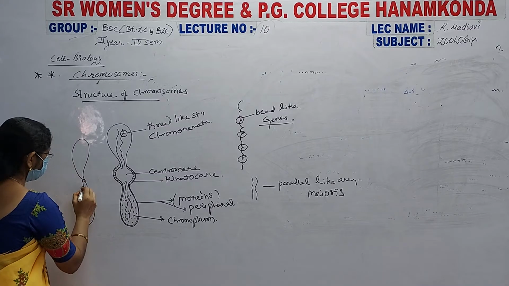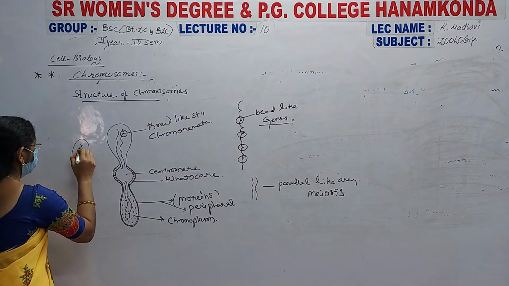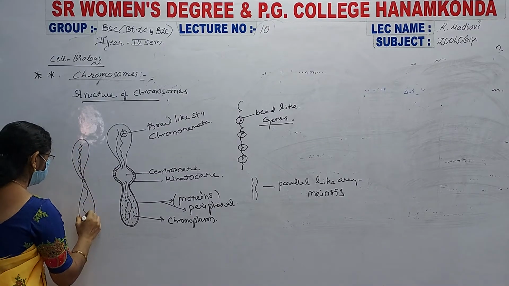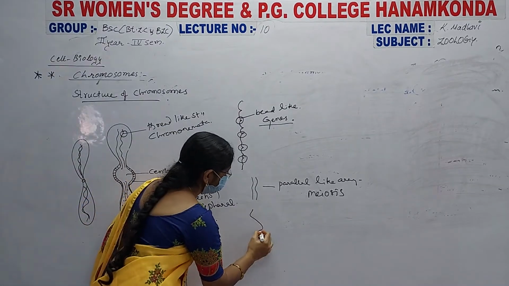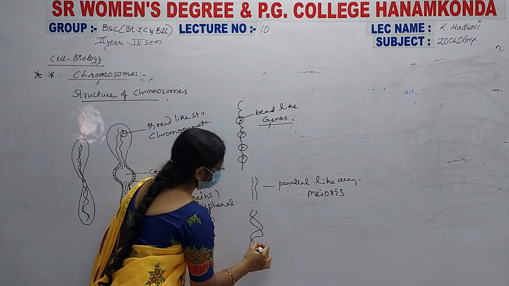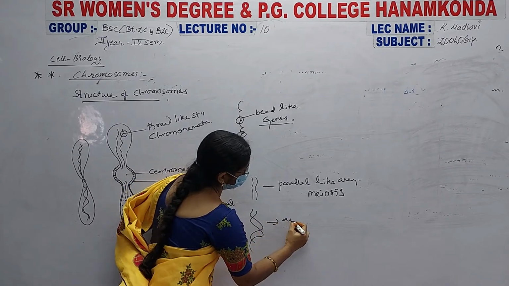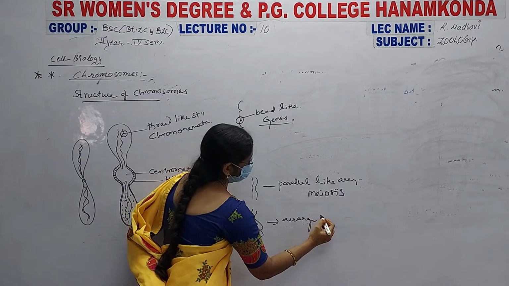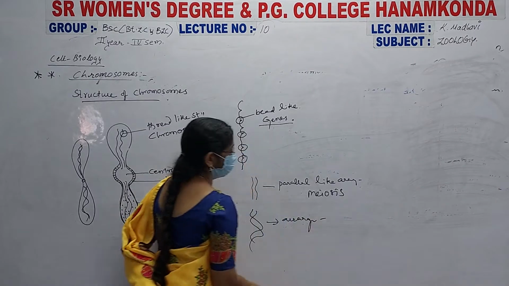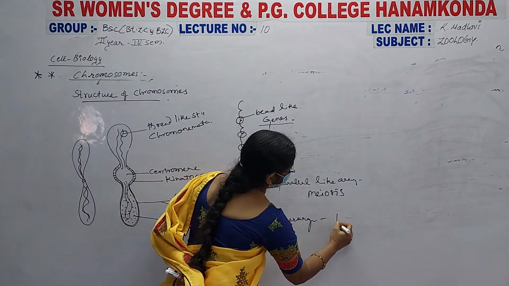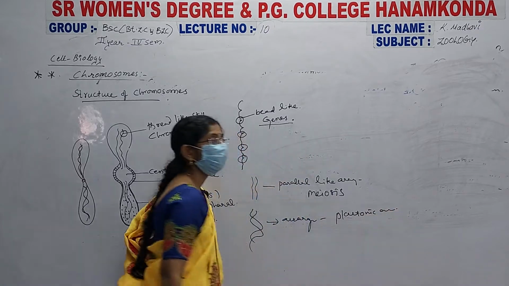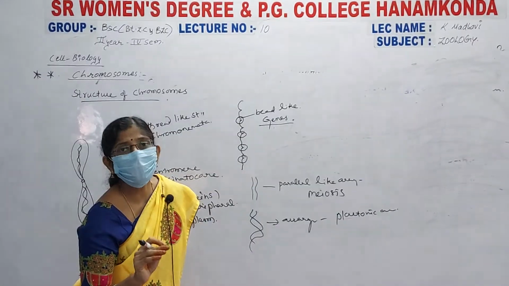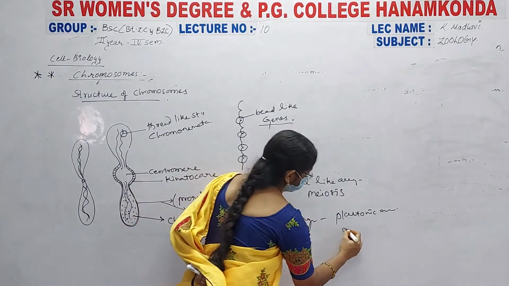In this we draw a helical form, which completely forms like this. This type of arrangement is known as plectonemic arrangement, and it appears only in mitotic cell divisions.